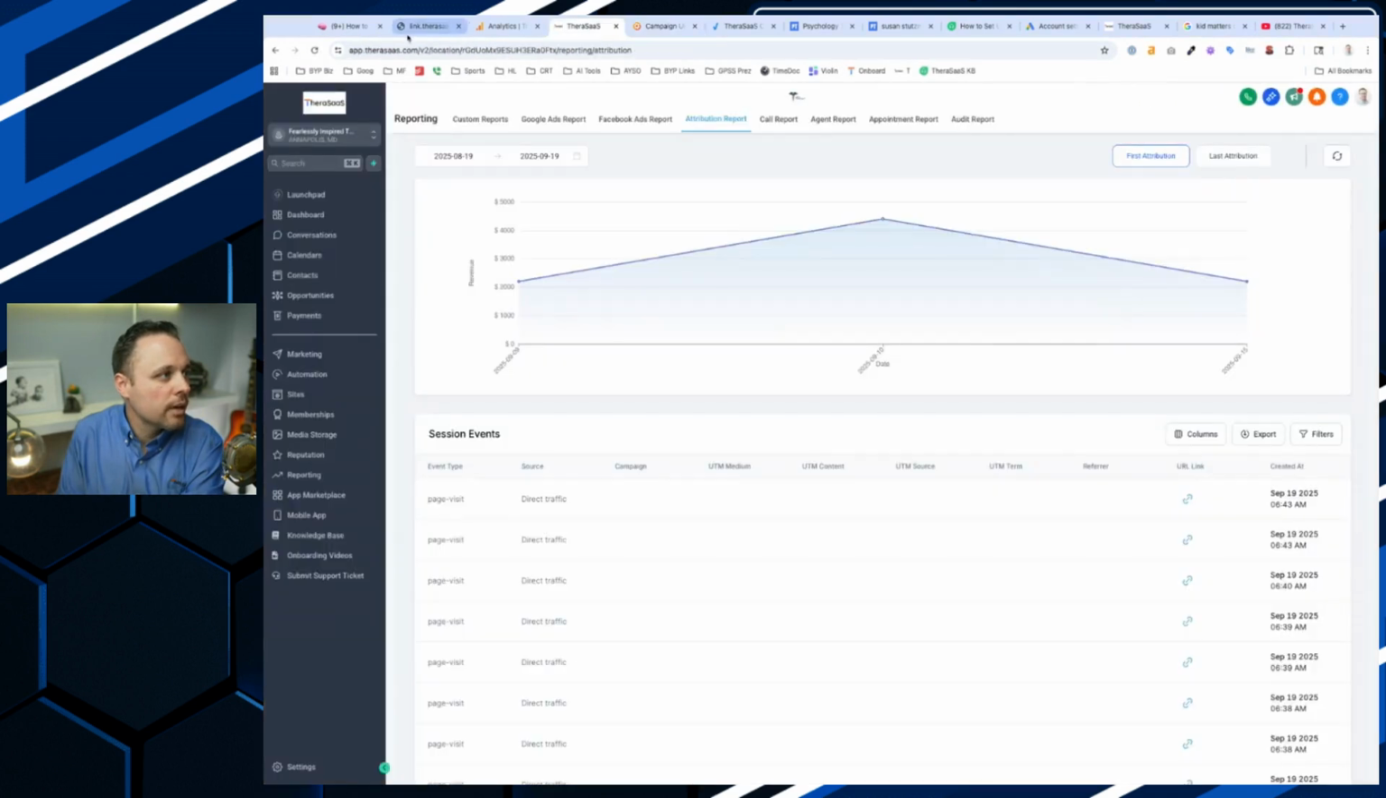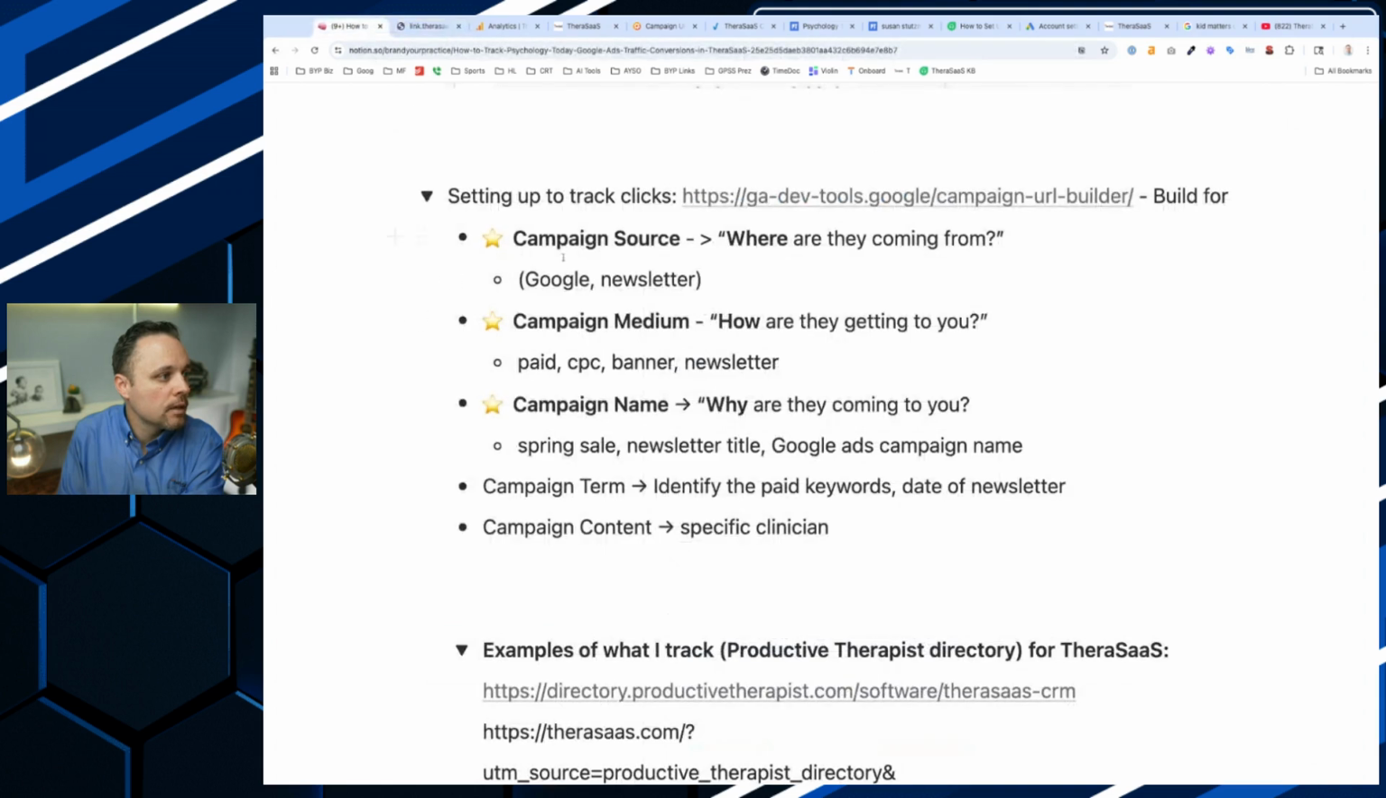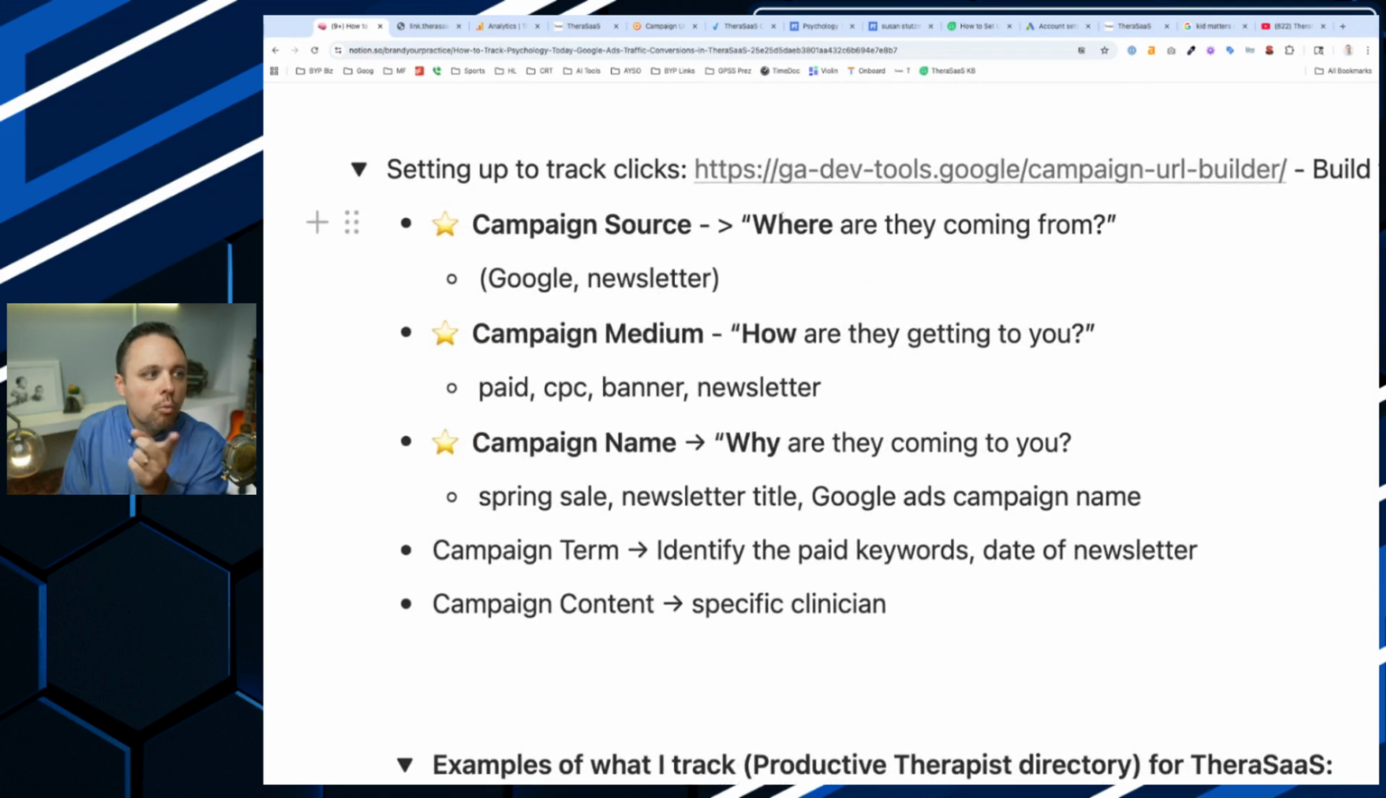And I'm going to explain a couple categories here for you real quick. Okay. Campaign source, campaign medium, campaign name. I started with these because these are the three main things that you should be tracking. So the campaign source, think of it this way: where is the traffic coming from? Another way to think about it is, where is that link on the internet? Is it Google? Is it a newsletter? Another website, a directory website? I should just add that here. Directory site.